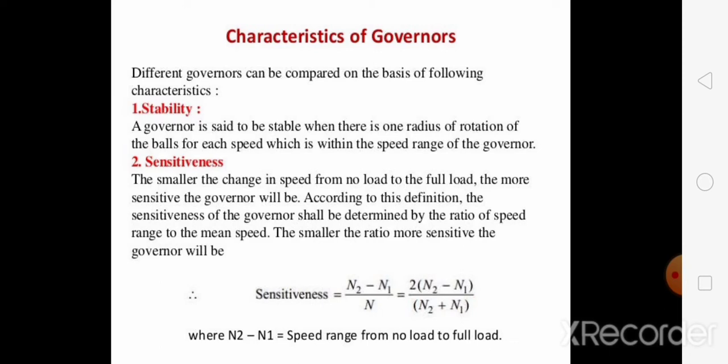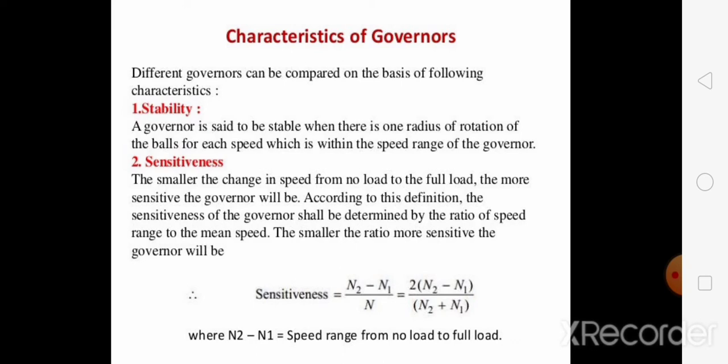When the speed of the engine increases, the radius of rotation of the governor ball must also increase. If this radius of rotation decreases with an increase in speed, then that governor is said to be unstable.